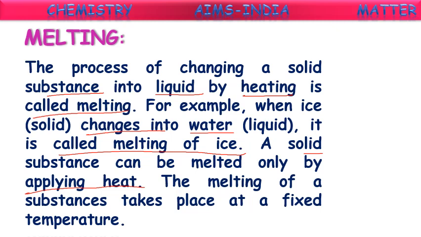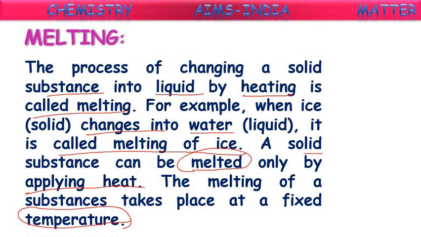So when you start heating that solid substance, then only the melting process starts. The melting of a substance takes place at a fixed temperature. Yes, at a particular temperature the water will be converted into ice. So we have to maintain a fixed temperature for this melting also.